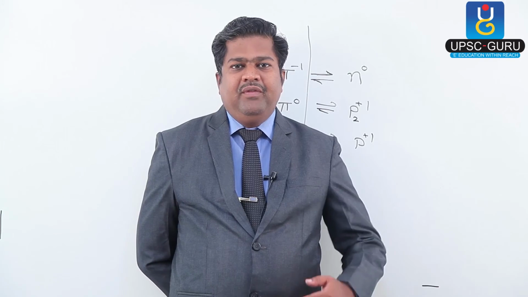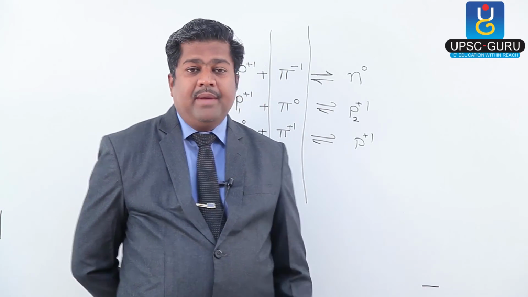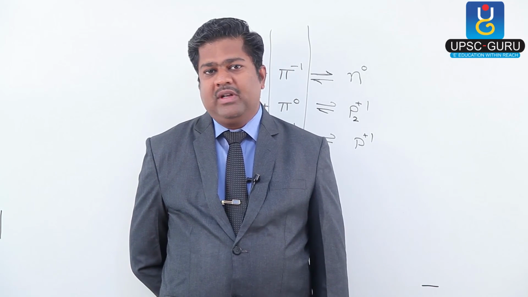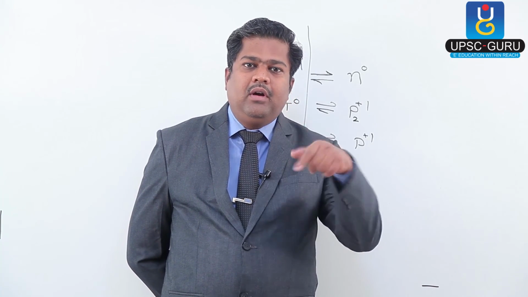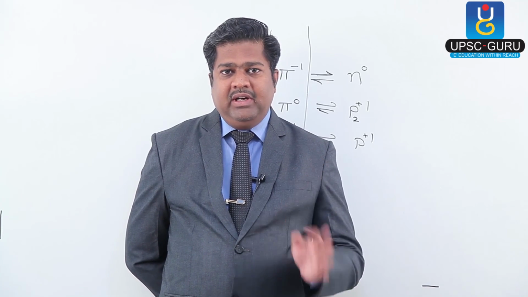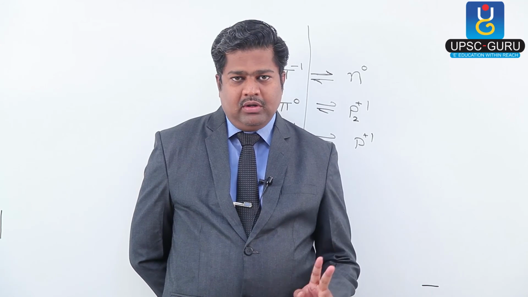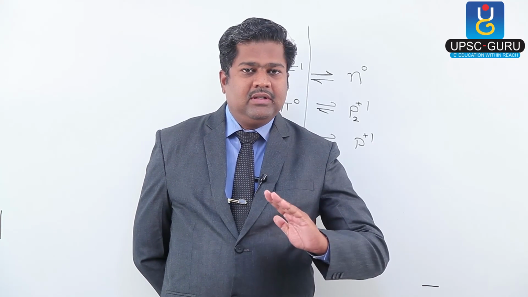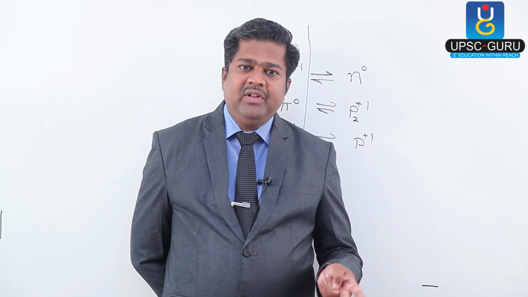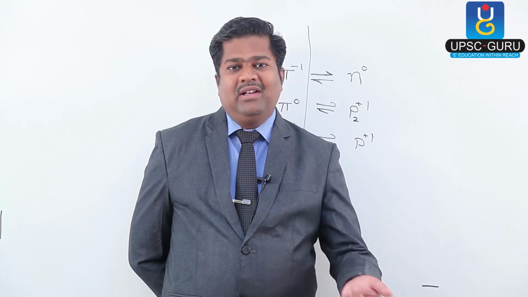So this way we have the first part, that is nuclear stability, explained on the basis of nuclear forces, and for that purpose we introduced here a particle that is named meson. So there are 3 pi mesons, one is positive, one is negative, and another is neutral. Okay, this is the explanation of nuclear stability with respect to the pi meson concept. Now we are switching over to energy concepts.